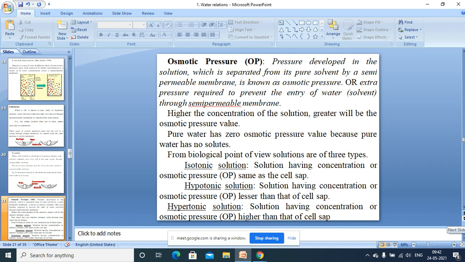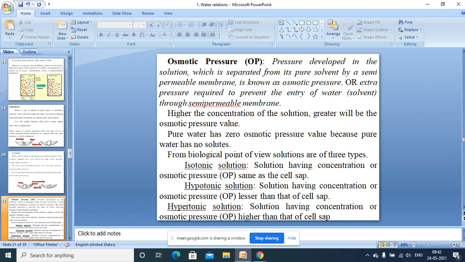Then osmotic pressure. What is osmotic pressure? It is also a term used to express the concentration of the solution, like DPD. In DPD, we know that the solution is compared with its solvent. Thereby, the DPD value is expressed.